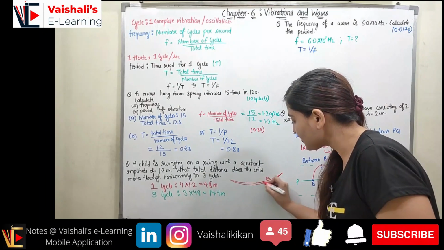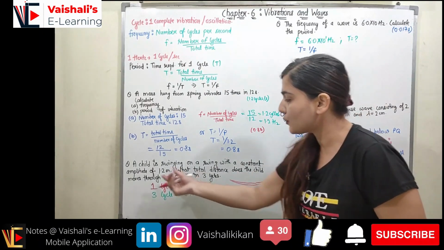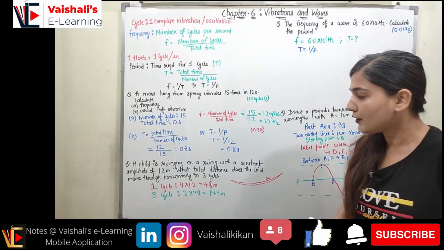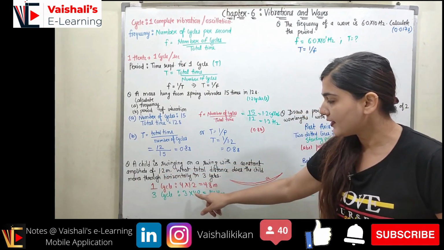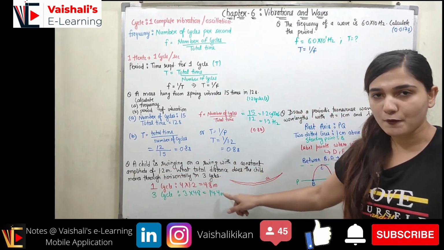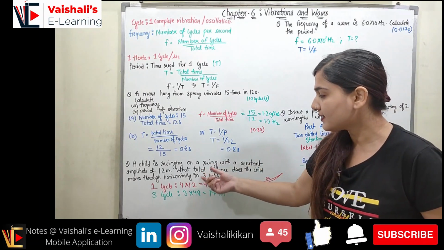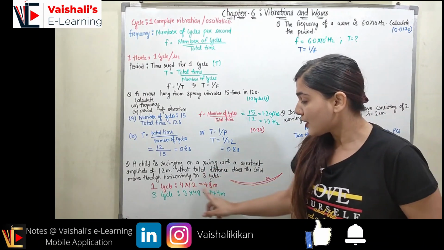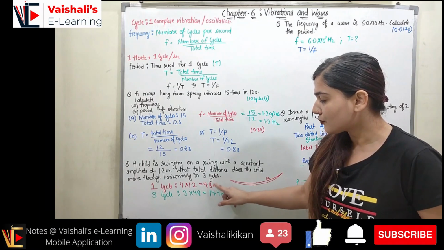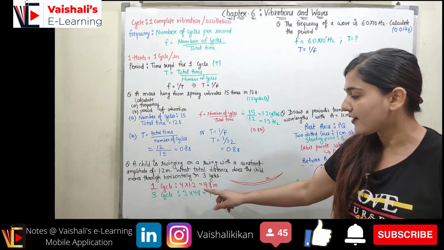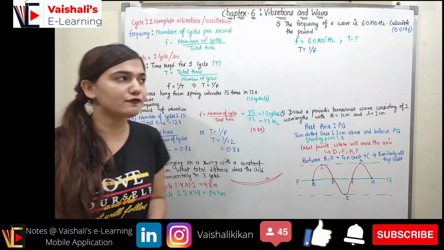If this is A, the child is moving 4 times A. So in one cycle we have 4 times the amplitude, which is 4 into 1.2 meter, which is 4.8 meter. Now how many cycles has he completed? 3 cycles. So if in one cycle he travels 4.8 meter, in 3 cycles he will travel 3 into 4.8, which is 14.4 meter.